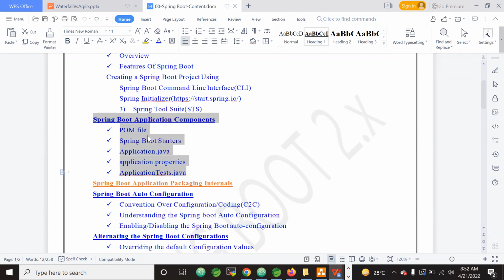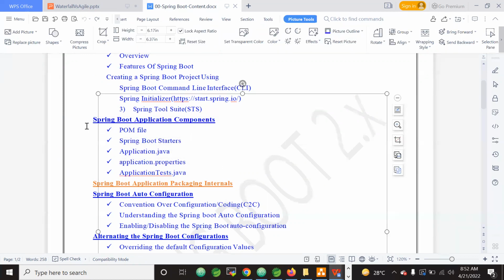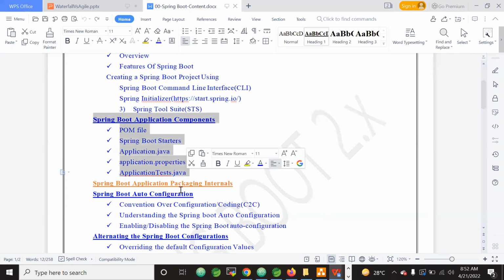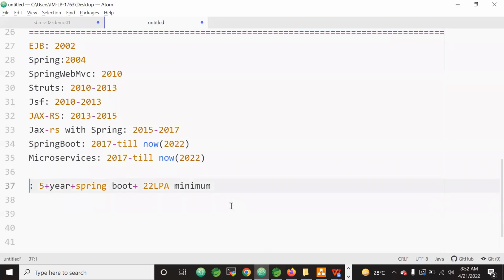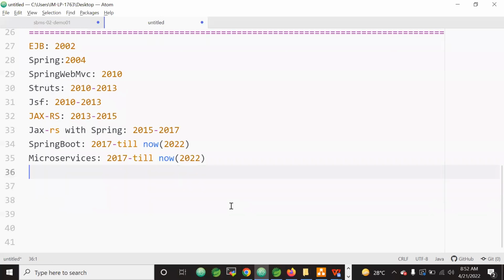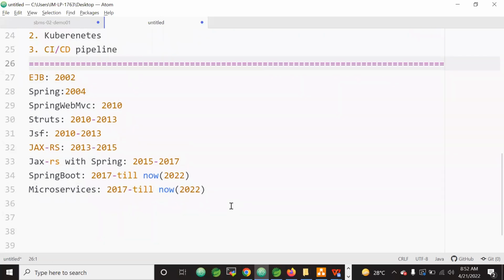Sir, why that much of importance? Why that much of important? Because here almost 5 questions will be asked by the interviewers. From that section, 5 questions will be asked by the interviewer. So what are those 5 questions?